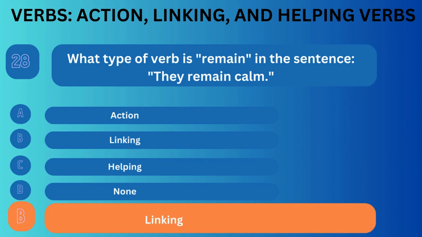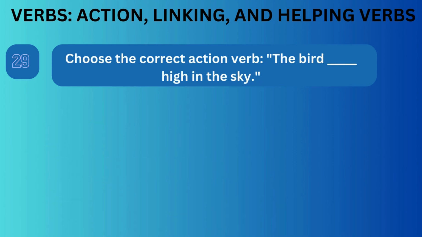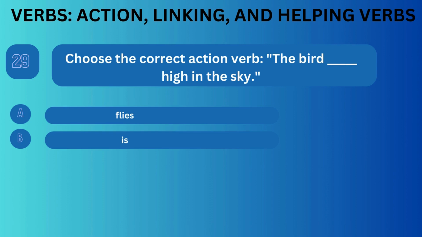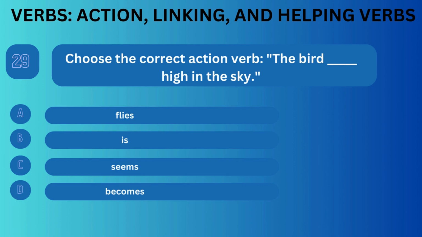Correct answer is B. Question number 28. What type of verb is remain in the sentence? They remain calm. Option A, action. Option B, linking. Option C, helping. Option D, none.